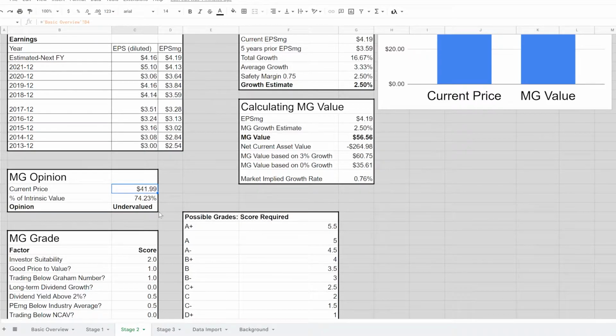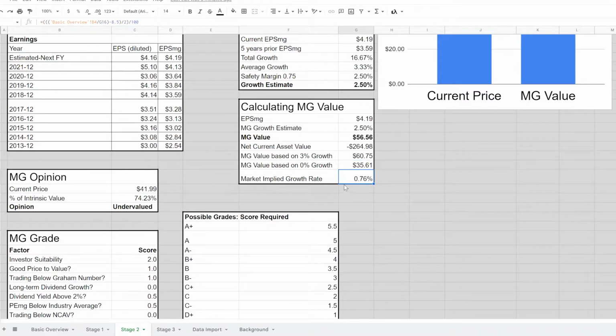So to give something an undervalued rating, I require it to be at or below 75% of its intrinsic value. That is the case here, so it is undervalued. Other important factors that we can consider: net current asset value, we'll talk about that in a moment. The value based on 3% growth. If you assume that this company will grow at 3% in perpetuity, that's the value that you would have right now. If you assume that it will grow at 0%, then in perpetuity, if it will not grow at all, this is the way it will be forever, the earnings, that is the value it should be at.